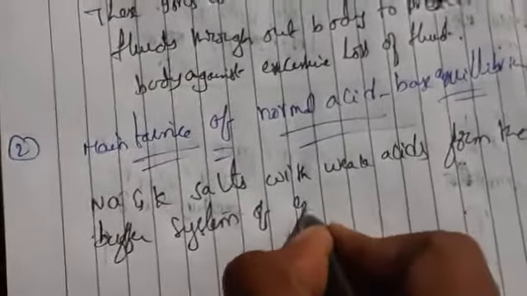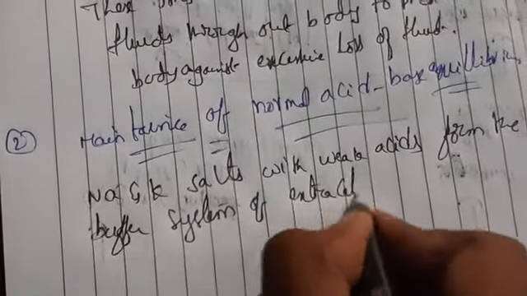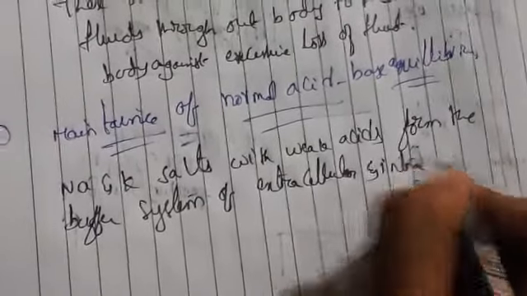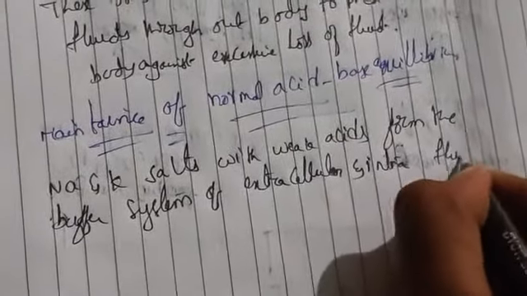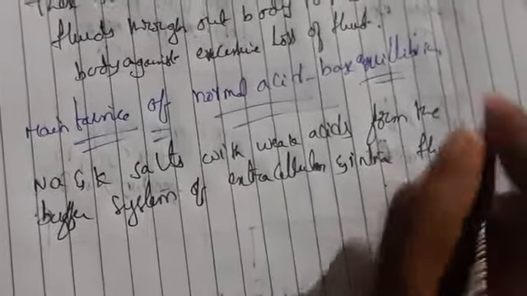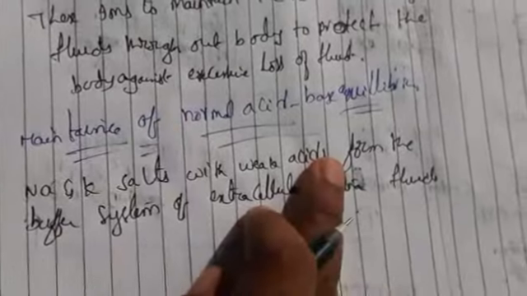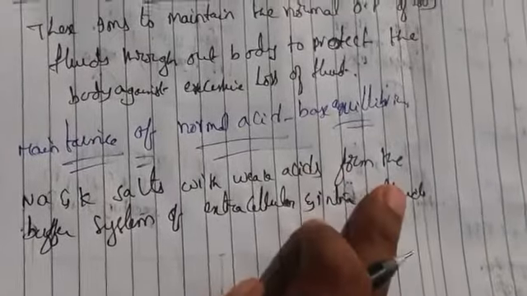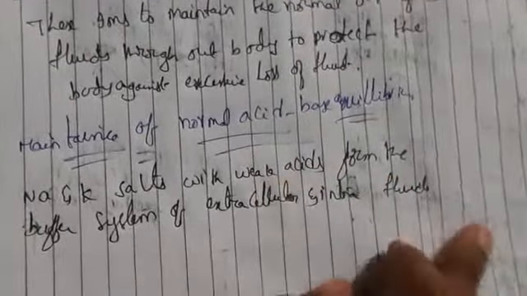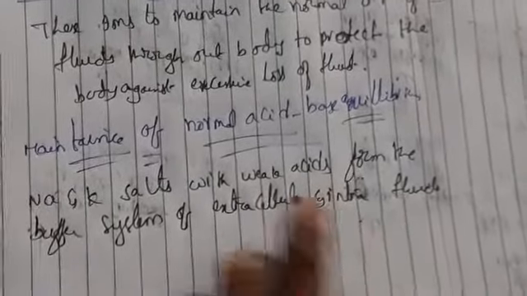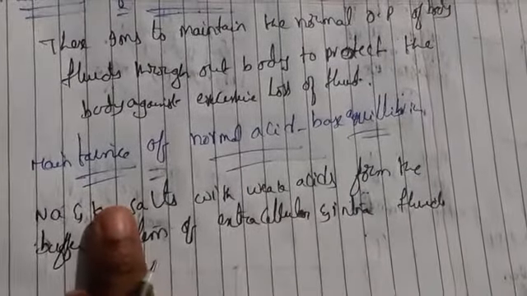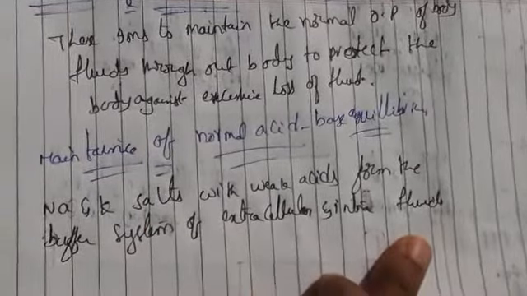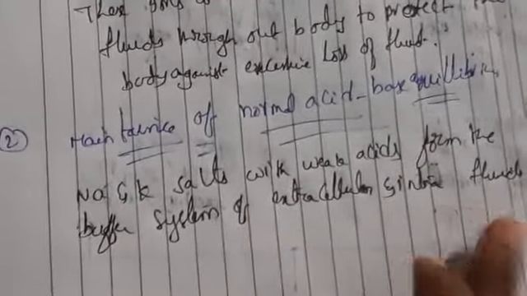of extracellular and intracellular fluids. Means the sodium and potassium salts with acetic acid, a weak acid, will form the buffer system, extracellular and intracellular. Extra means outside the cell, where sodium is present; inside the cell, potassium is present. Means they will maintain pH value.